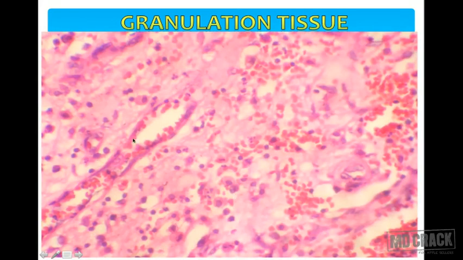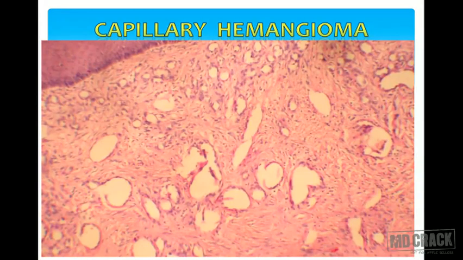So these are newly formed blood vessels. You see the extravasated RBCs outside the blood vessels. So this is a blood vessel, inside the blood vessel there are RBCs, outside the blood vessel also there are RBCs, and these are the inflammatory cells mainly composed of macrophages, lymphocytes and even neutrophils. So this is a higher magnification of the granulation tissue. That is the one which will confuse you with hemangiomas.